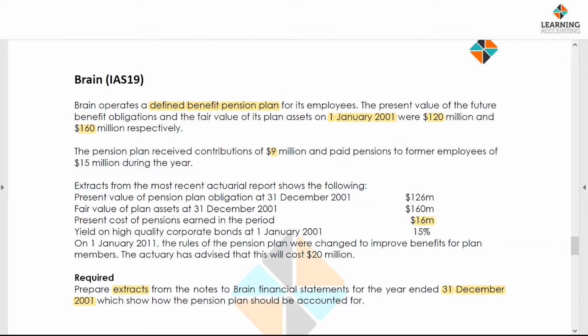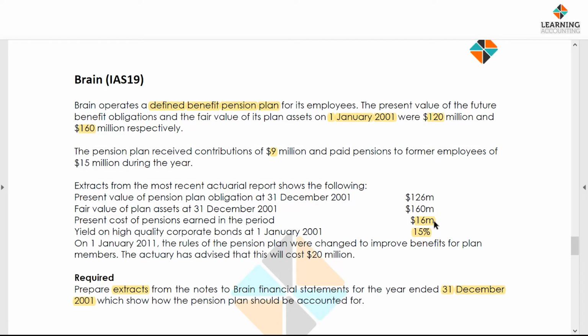Moving forward, he also went on to say that yield on high quality corporate bond at the beginning of the year is 15 million. Now, one of the clues is that always pay attention to the interest rates, because the interest rate at the beginning of the year is what you're using, because it's increasing the obligations at the beginning of the year or increasing your assets at the beginning of the year. But in the event they give you both rates, like rate at the beginning of the year and rate at the end of the year, you always use the rate at the beginning of the year.